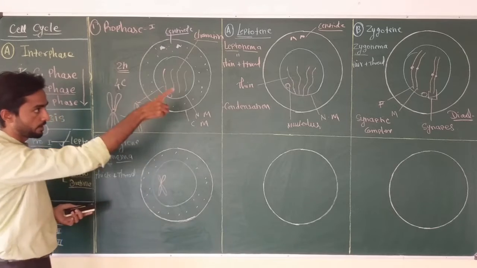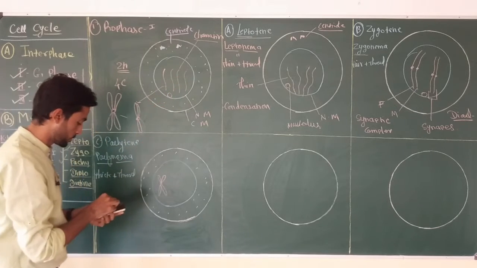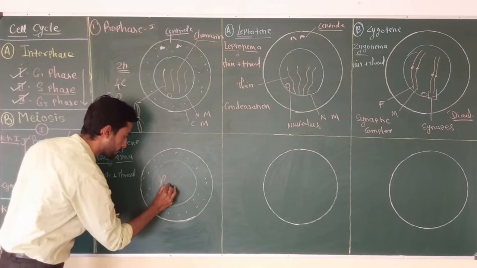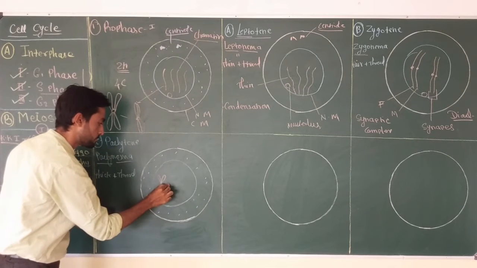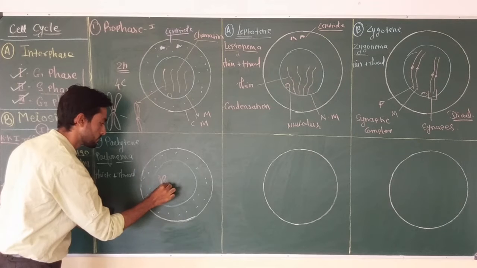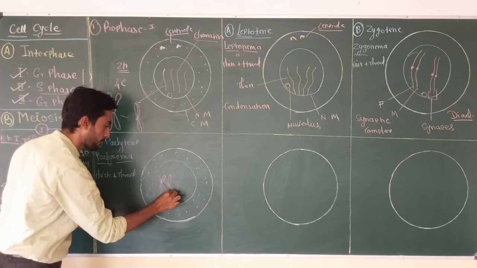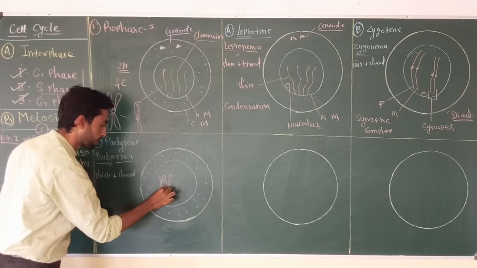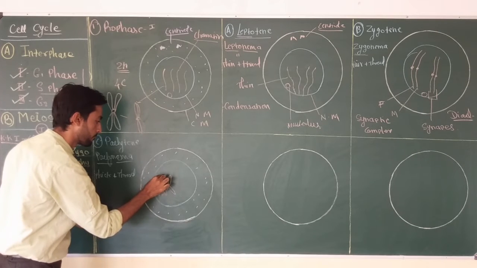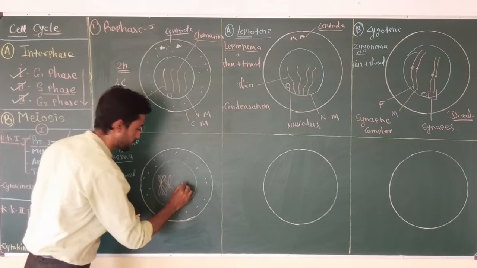Okay, this is chromosome number 1 paired with its homologous chromosome. This is the first pair.